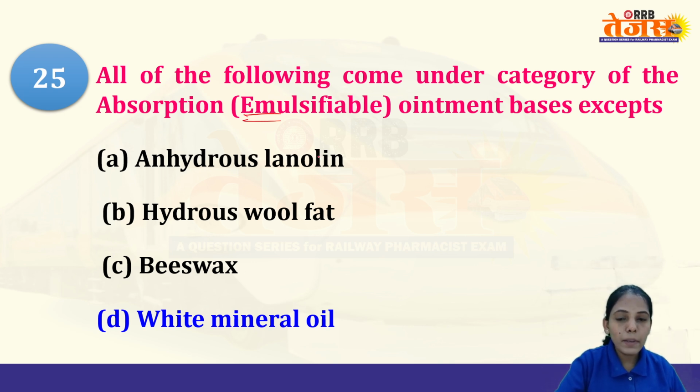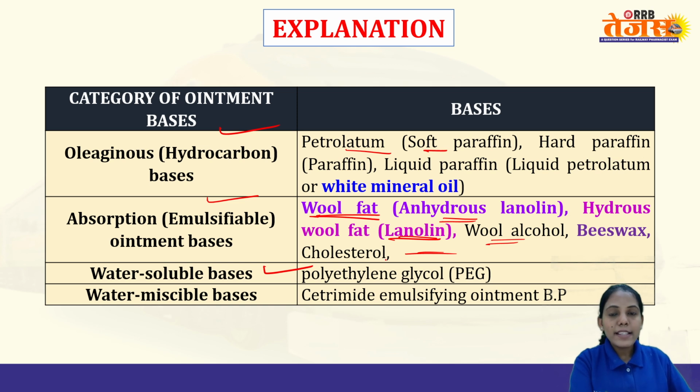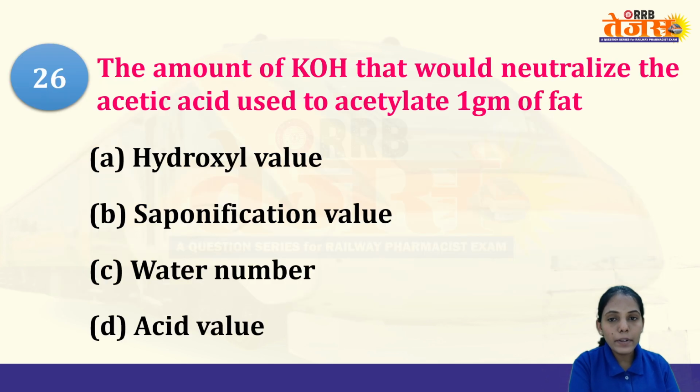Absorption or emulsifier bases contain all of these, while oleaginous is the one containing oil, so you can remember that. Under the absorption or emulsifiable ointment bases, we have wool fat, that is anhydrous lanolin, hydrous wool fat, that is lanolin, wool alcohol, beeswax, and cholesterol. We have water soluble bases, as I have said, polyethylene glycol, which are soluble in water. Water miscible bases include cetrimide emulsifying ointment base. So these are the different bases and their examples.